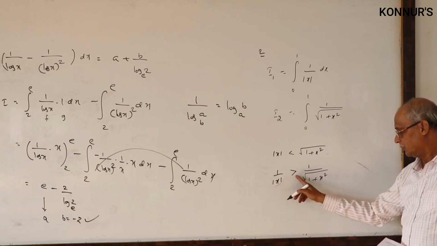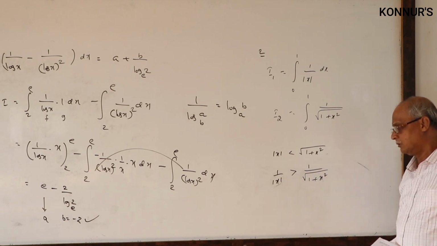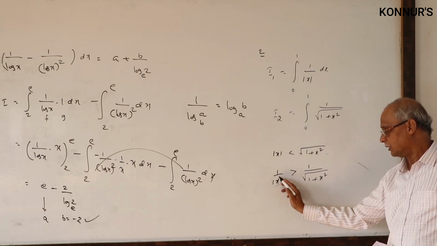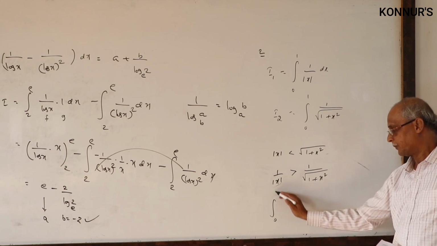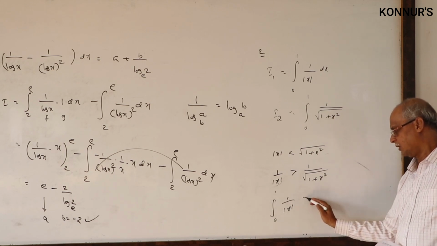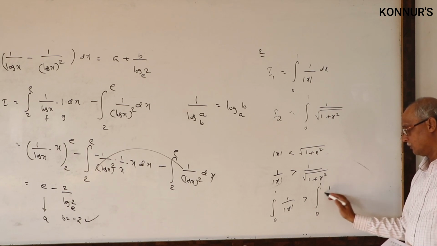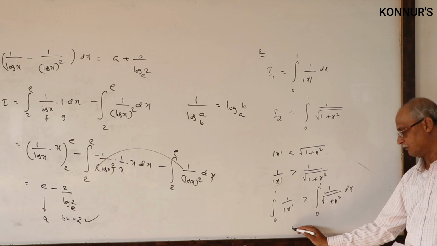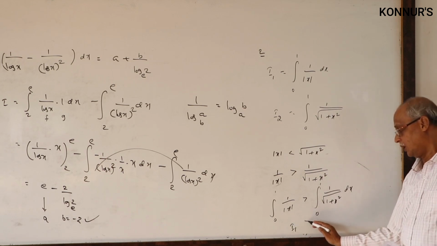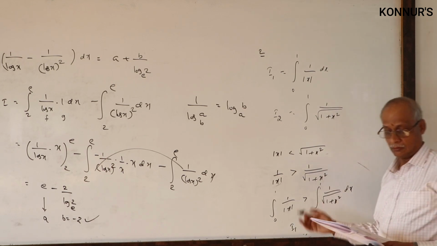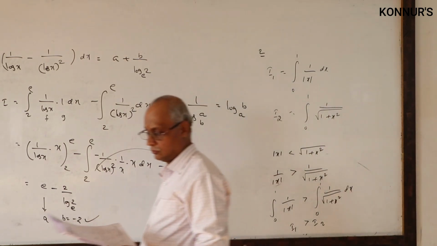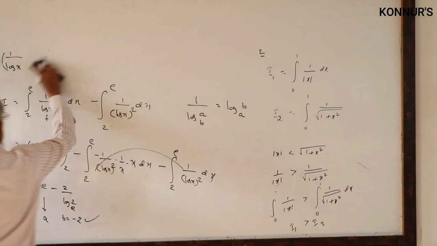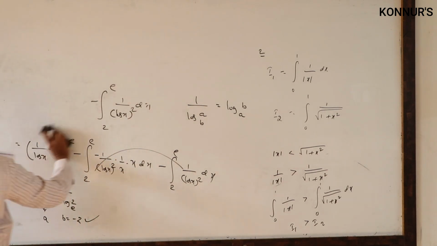Once you know the inequality, integrating on both sides between the same limits, integral 0 to 1 of 1 by mod x is greater than integral 0 to 1 of 1 by root of 1 plus x square. Then what is the connection now? Symbolic form: I1 is greater than I2. That much only. Integration we need not do, so the answer is finished. This is about another problem on definite integrals, the relation between them.